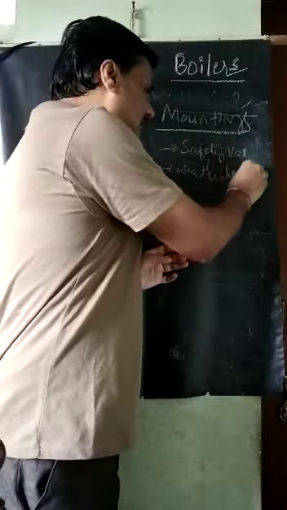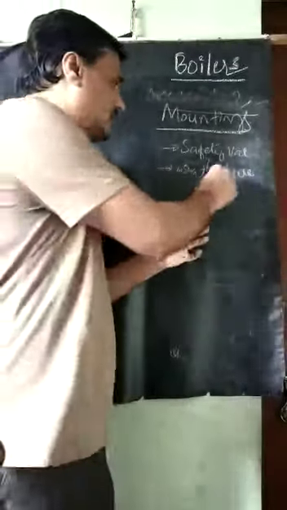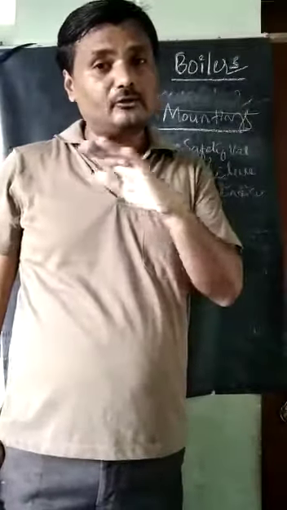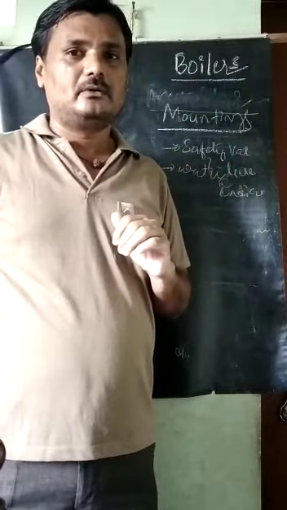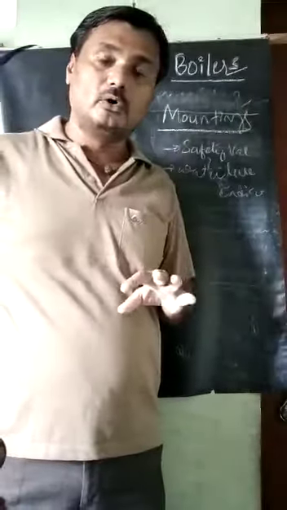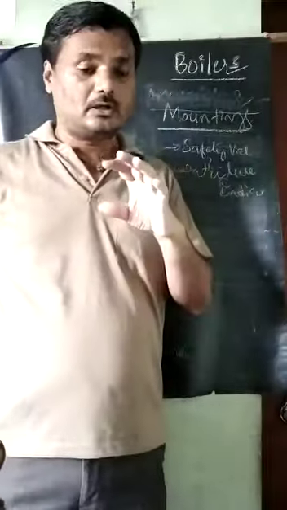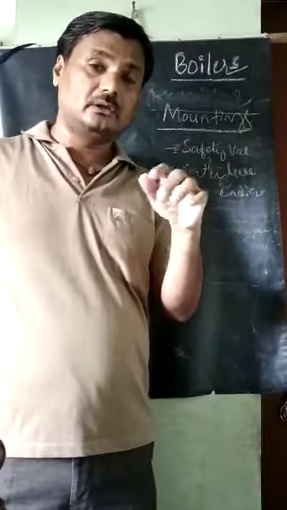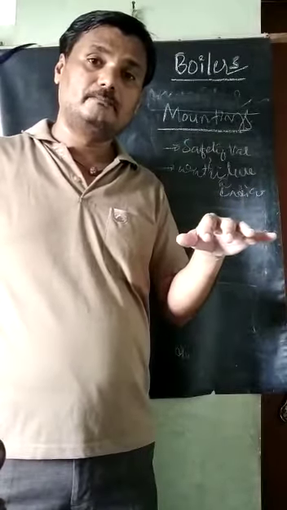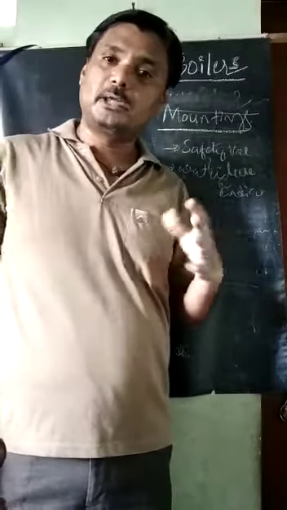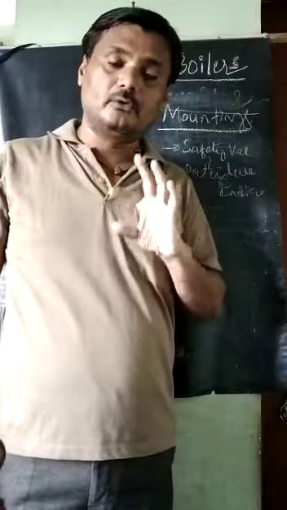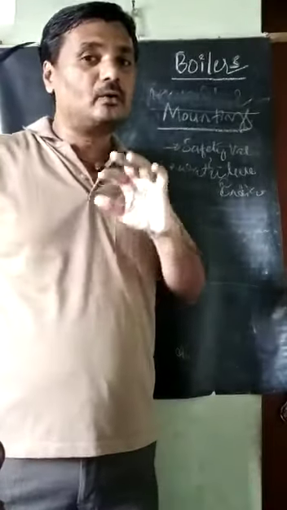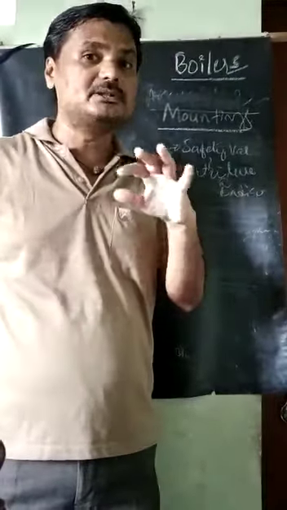Water level indicator. As we know, in the drum the water level has to be maintained. Once the water level goes down, what happens? The amount of water circulating in the superheater, in the downcomers and all reduces. Overheating of the pipe will take place. So therefore, the water level in the drum has to be maintained. To maintain that, we have to monitor how much is available.